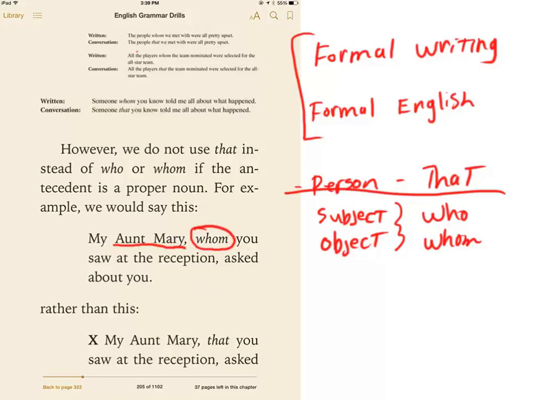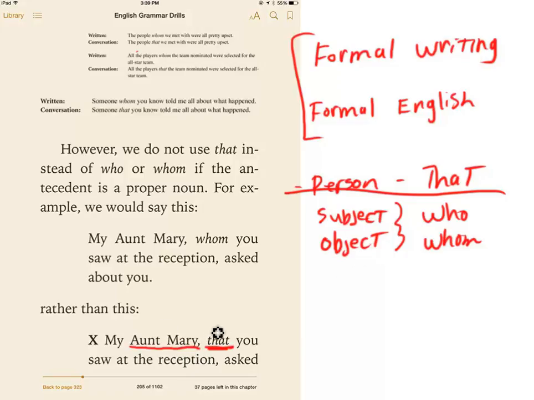And it says down here, of course, you wouldn't say this: my Aunt Mary that you saw at the reception. So that can be used if the antecedent is not a proper noun. If it's a proper noun, capitalized, you would have to use who or whom.